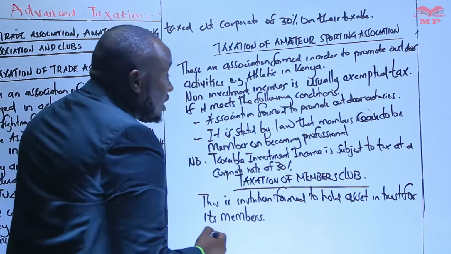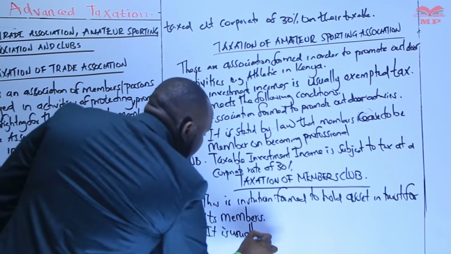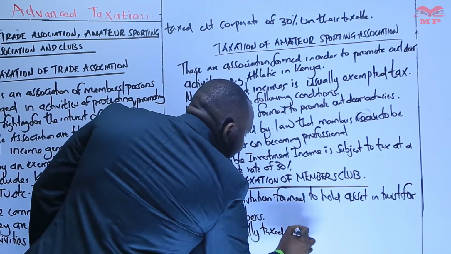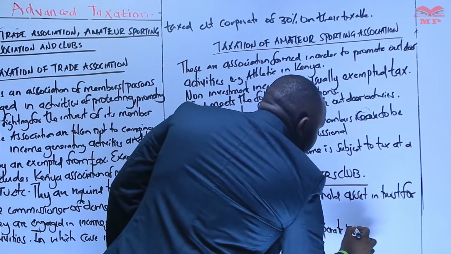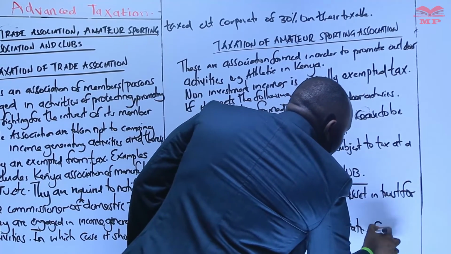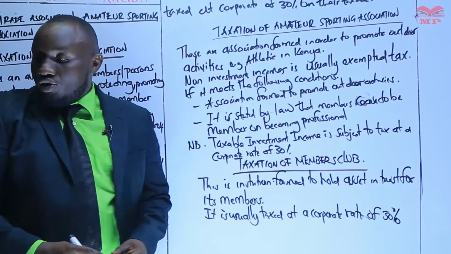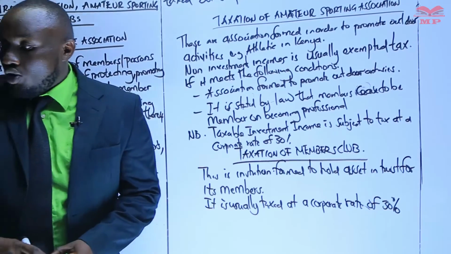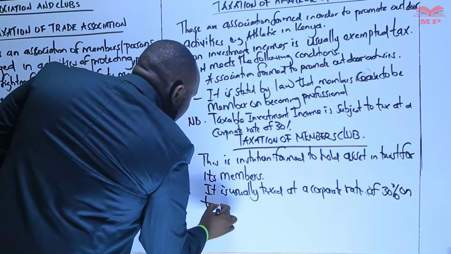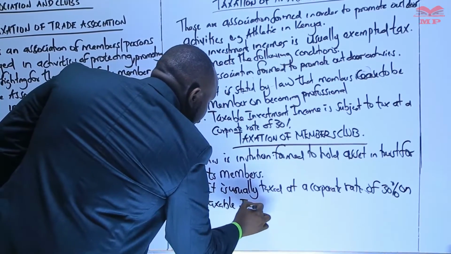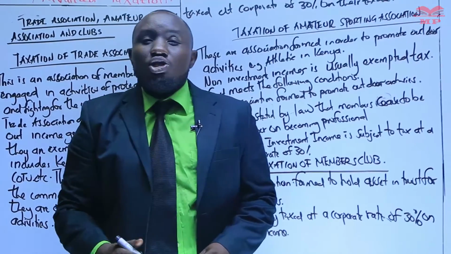We need to understand that it is usually taxed at a corporate rate of 30% on what we call taxable income. So we need to understand, what does this taxable income constitute?